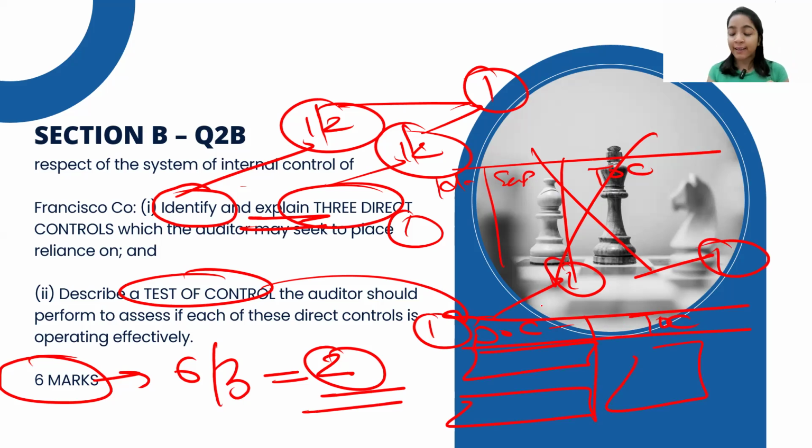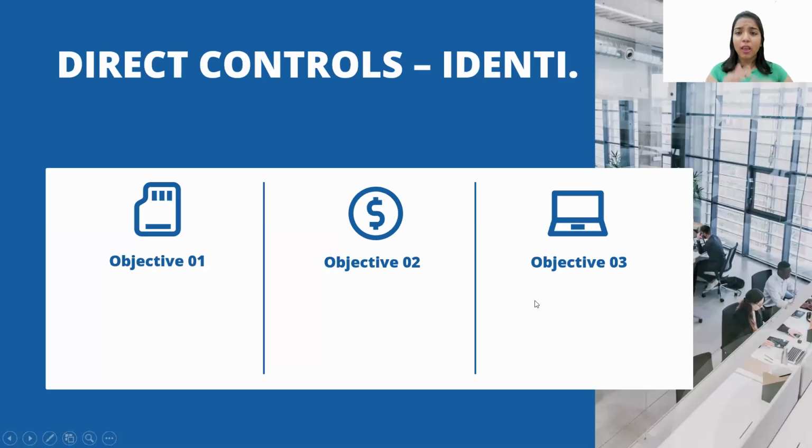So if you haven't explained it well, your half marks will be deducted from each direct control. If you did not identify well, your half marks will be deducted. So it's very important: where am I losing half marks, where am I getting half marks? You understand this very carefully. We will do each and every part.